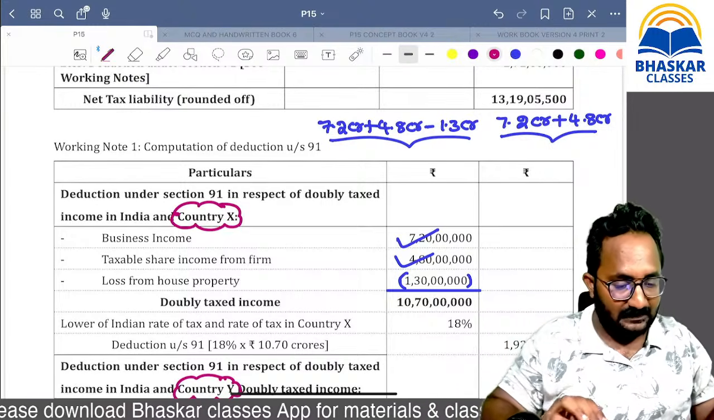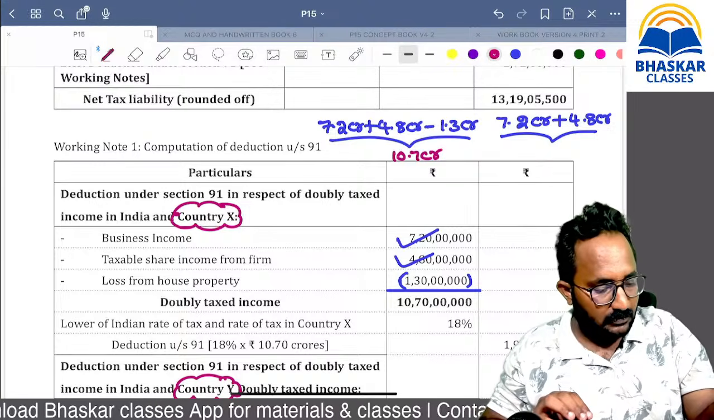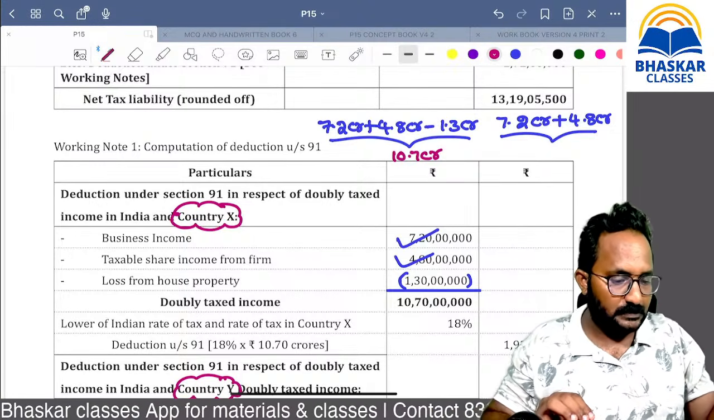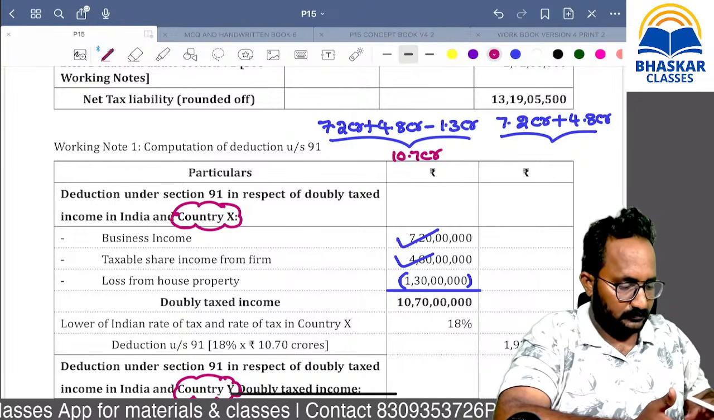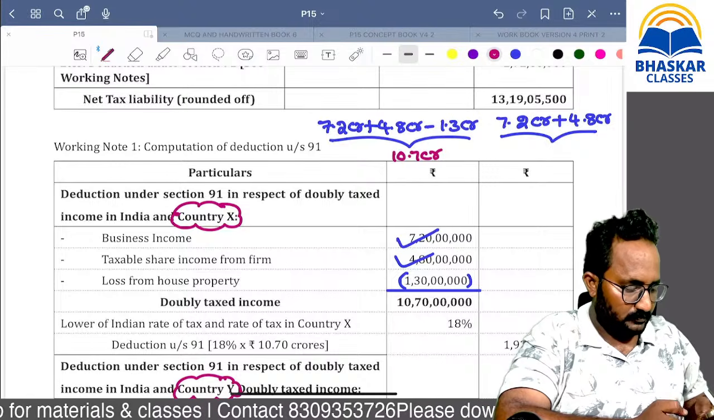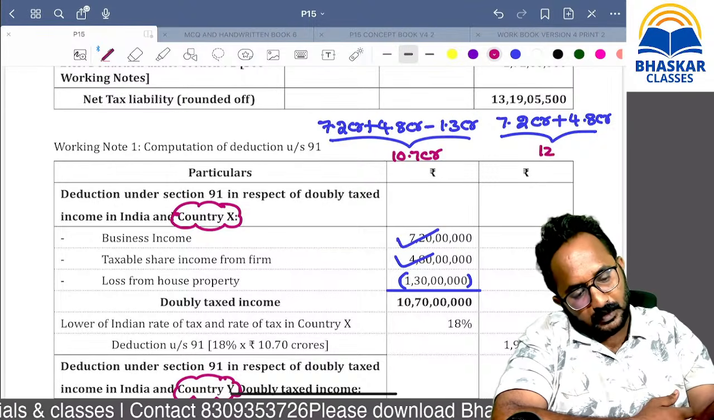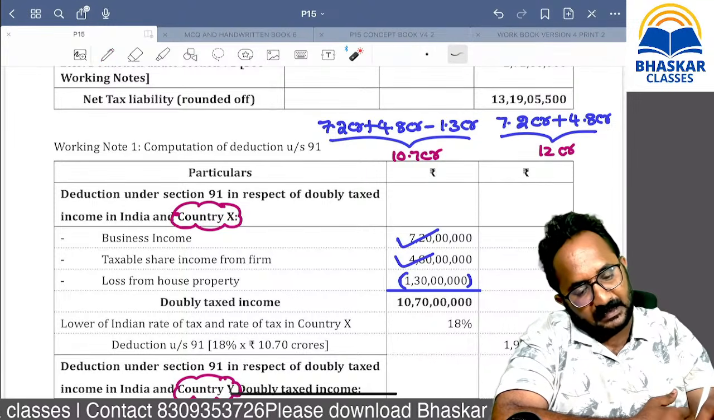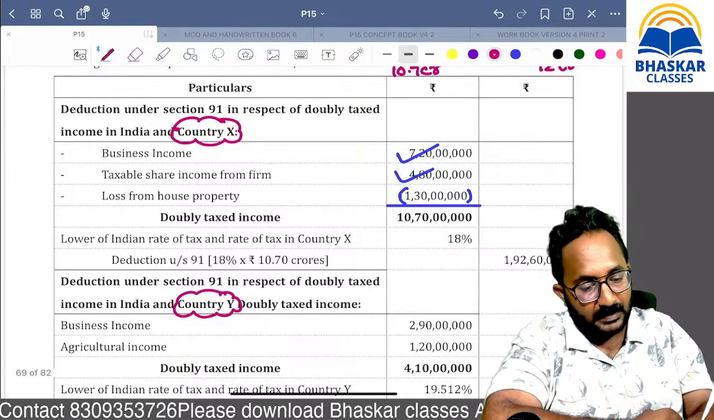Yes, please summarize. It is 10.7 crores. How much? 7.2 plus 4.8, it is 12 crores. In both the countries, what is double taxed? 10.7 crores. So that's why on this you can apply the rate.